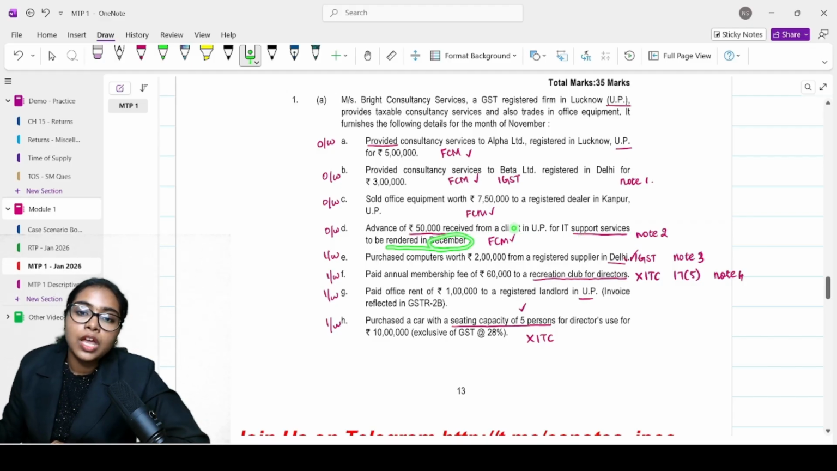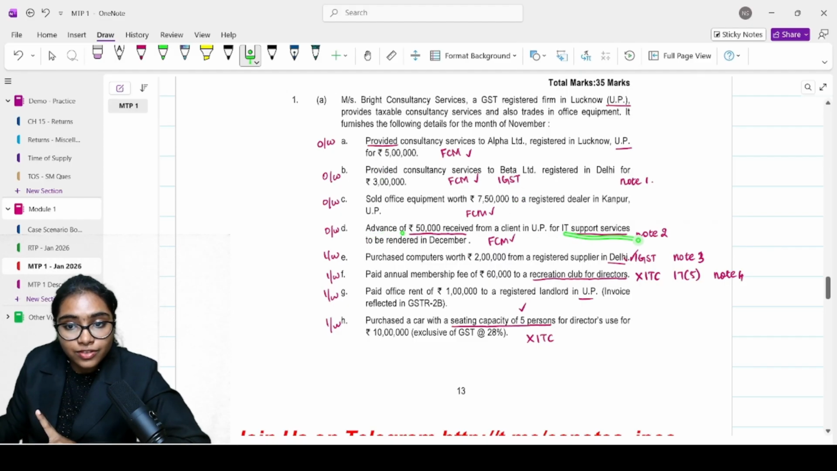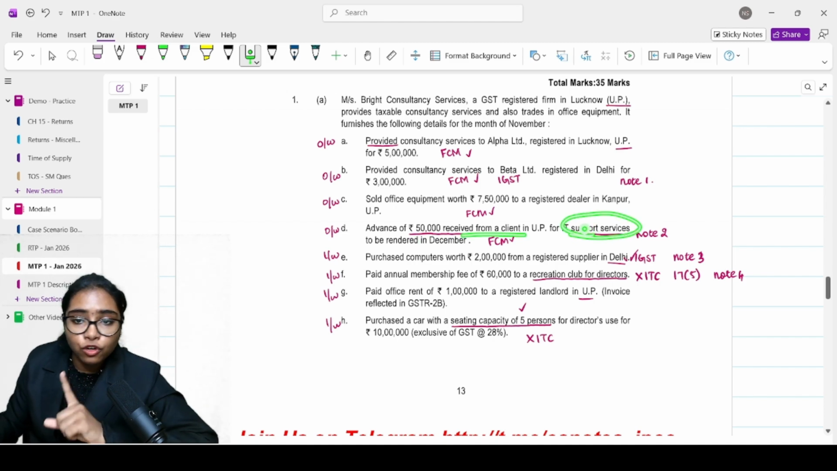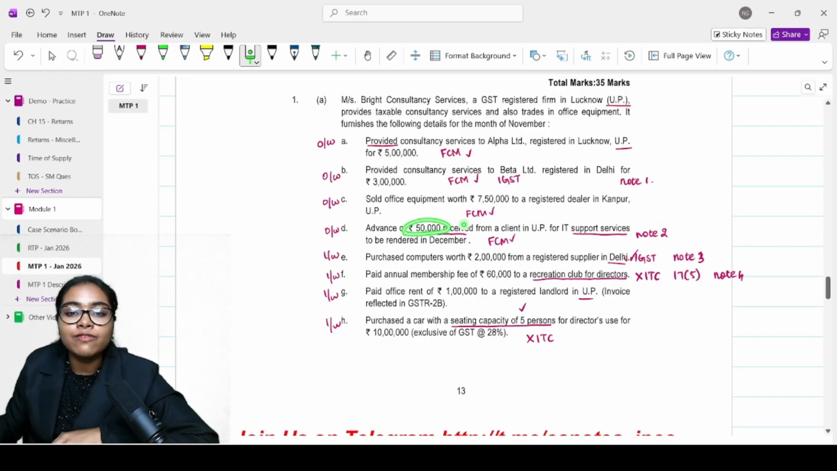in December. We saw that advance, if it was for goods, then you need not consider. But advance for services, it will be taxable. The time of supply is whenever you're receiving the advance only. You need not wait for services. This is for services, not for goods. Since it is for service, this 50,000 is taxable whenever it is received. In the month of November, it is received. So yes, it is taxable in the month of November. Again, it's an outward supply.